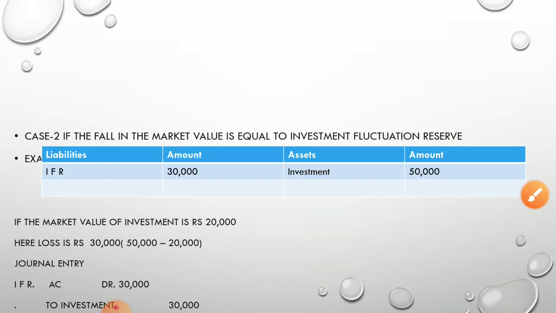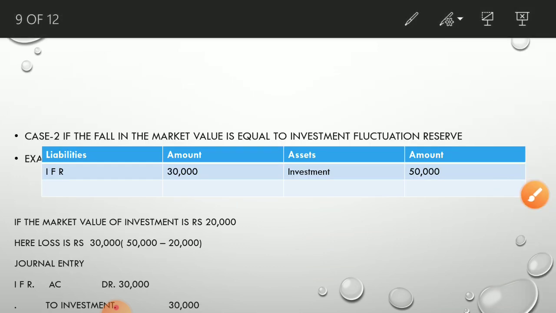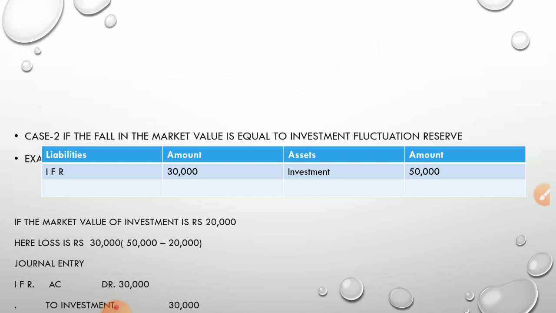Now the third case. Under this case, second one, if the fall is also a fall in market value only. So in the previous one also there was a fall in market value, but the reserve was more than the fall in market value. Now we'll see if the fall in market value is equal to the investment fluctuation reserve. When I give an example, you will understand.